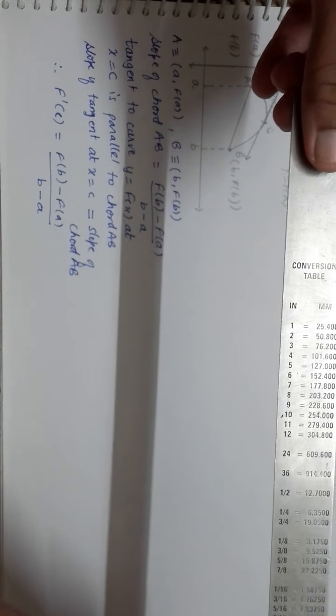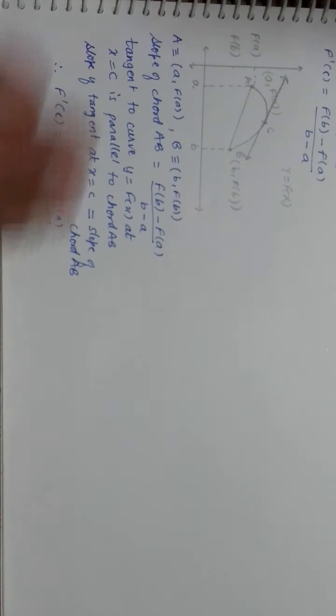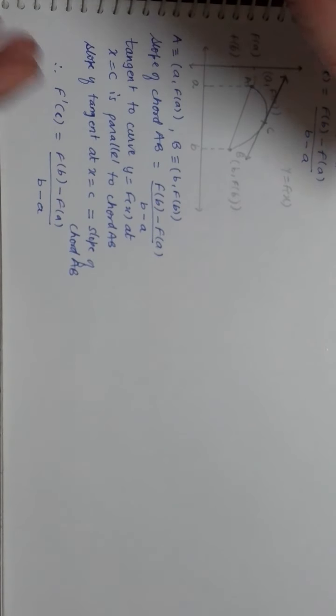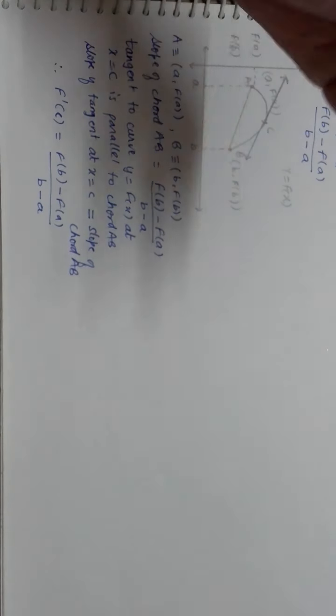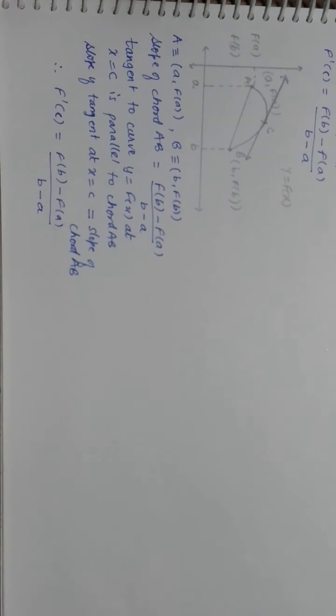But here f dash c is not 0 because the values of f(b) and f(a) will be different, and b and a also will be different. If f(b) and f(a) were the same, then obviously this will become 0. So it is nothing but Rolle's theorem only, but applicable in a more general sense.